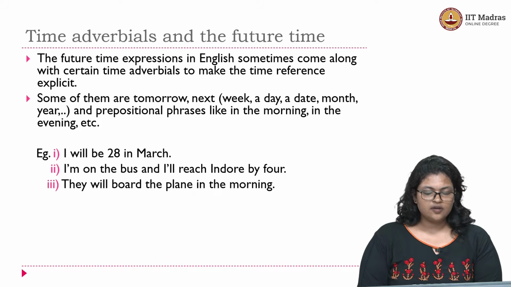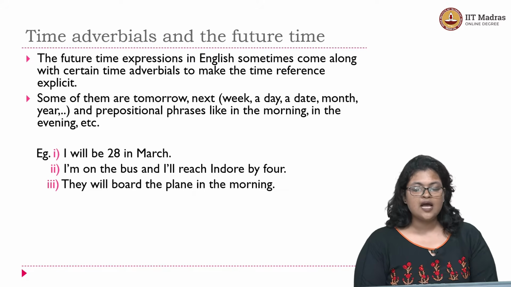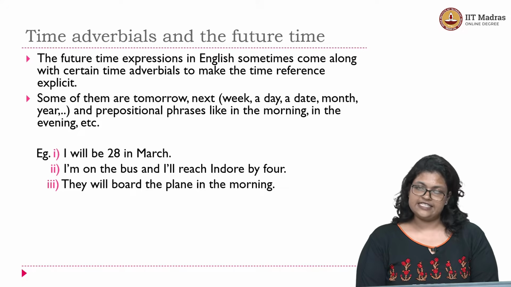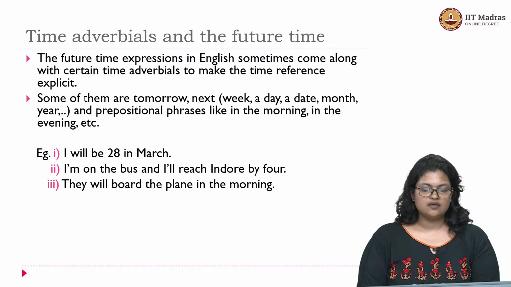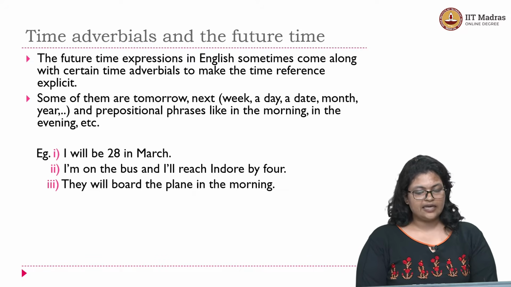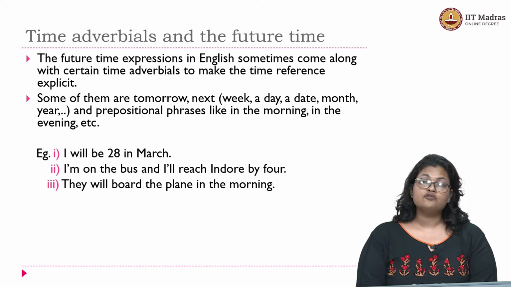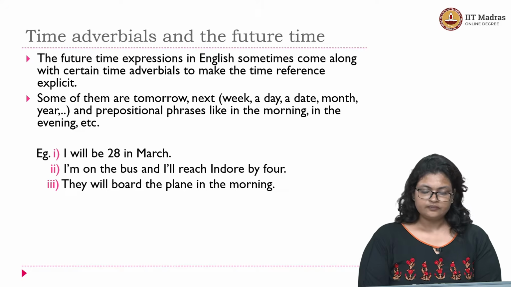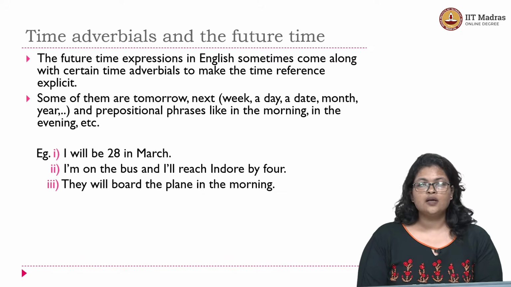We have a few examples here to understand this. The first one, I will be 28 in March. So in March is a clear indication. This time adverbial gives you a very clear indication of future time reference. I am talking about something that has to happen at a later time, in the future. Second one, I am on the bus and I'll reach Indore by 4.